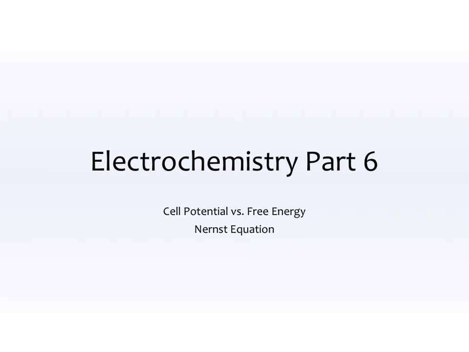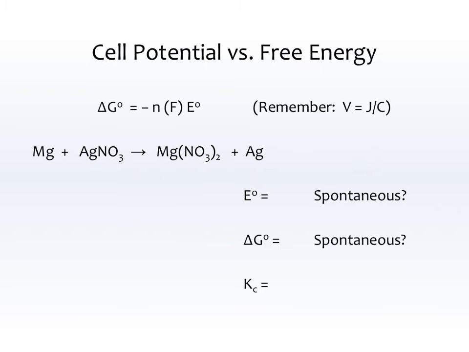Welcome back to electrochemistry. In part 6, the final part of this unit, we're going to be talking about cell potential versus free energy, that is delta G and E standard, and also the Nernst equation, so we can compare cell potential and free energy. So let's get started. First of all, let's look at the relationship between cell potential and free energy.